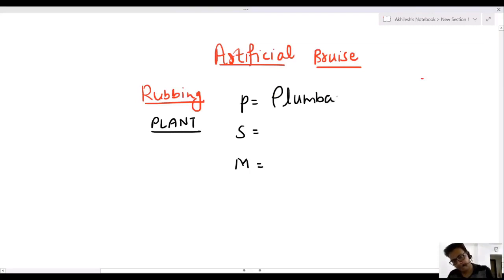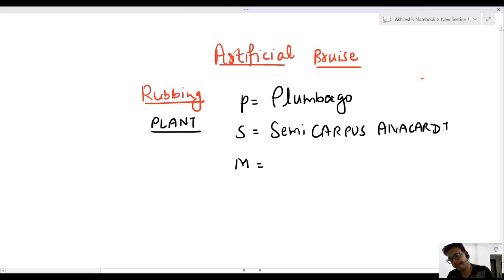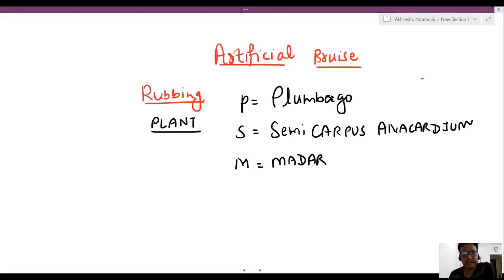P for plumbago, S for semicarpus anacardium, and M for madar. Again, I am revising, my dear friend. These are three plant products: plumbago, semicarpus anacardium, and madar.